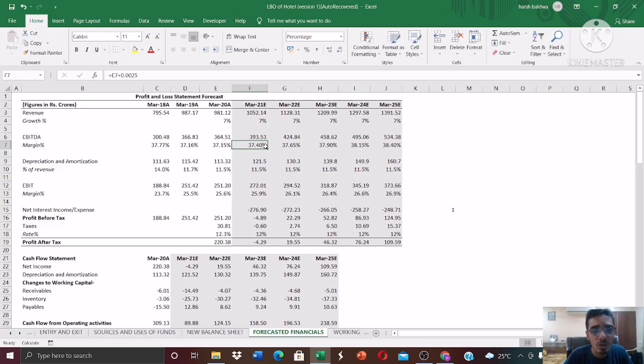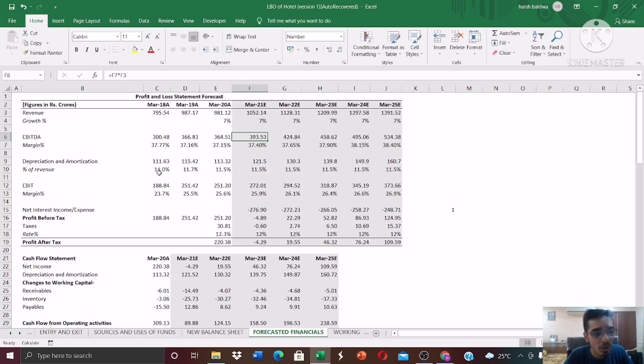What I have done here is, because the leveraged buyout is intended to improve the efficiency of the enterprise, I assume that the EBITDA margin will improve by 0.0025, meaning 0.25%. So I've added 0.25% to every year, and I've got these figures. Now simply multiply 37.4% into the revenue, and you get this figure.